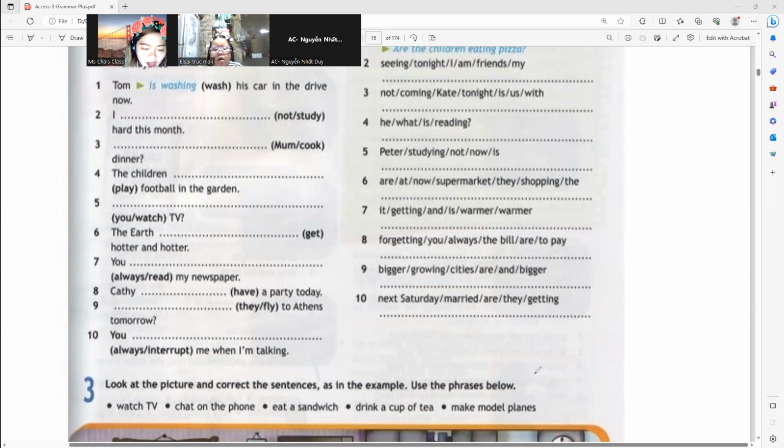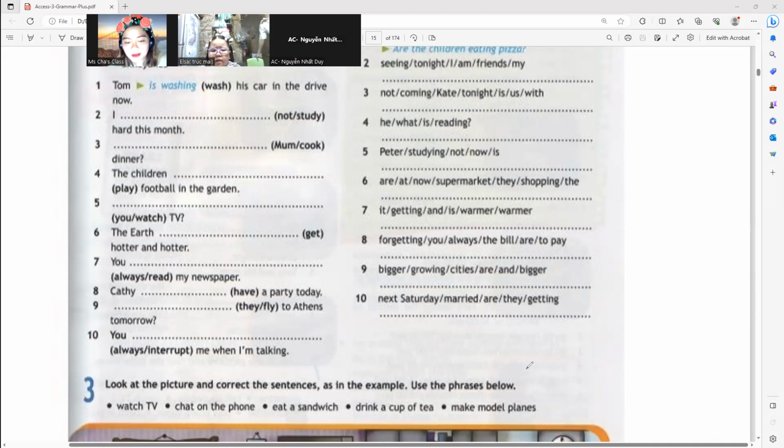Thank you for being honest, Elsa. When we say interrupt, it's like someone keeps on blocking you whenever you are saying something. They are stopping a person while he or she is saying or doing something.